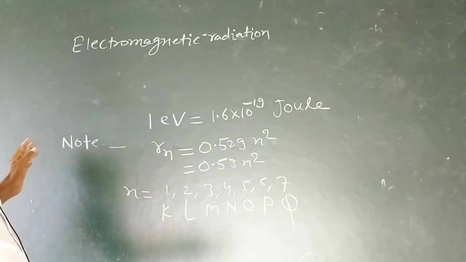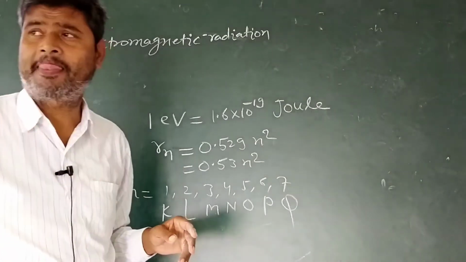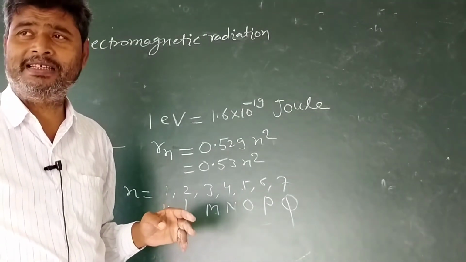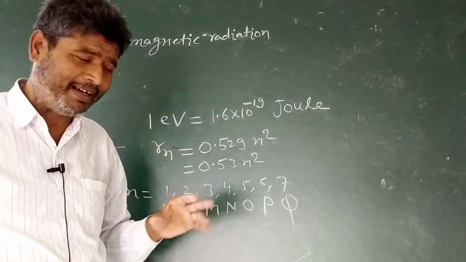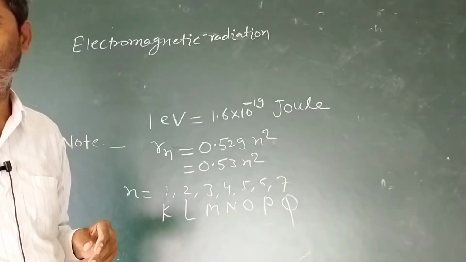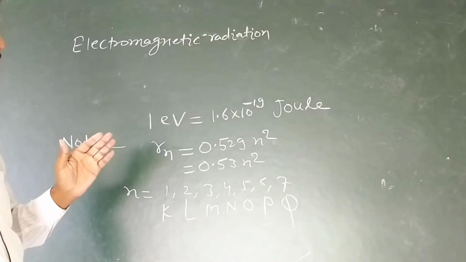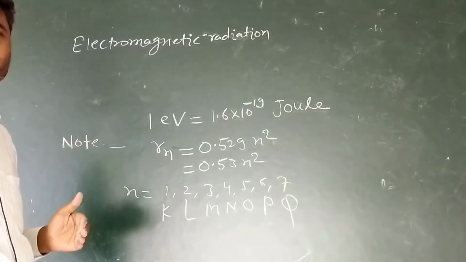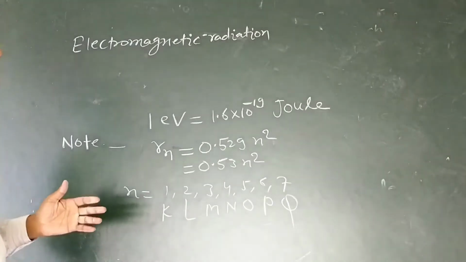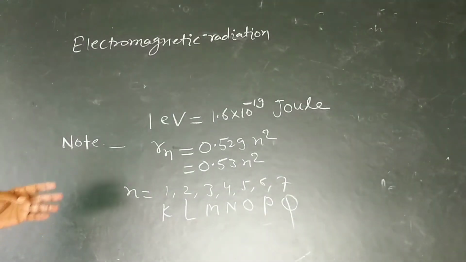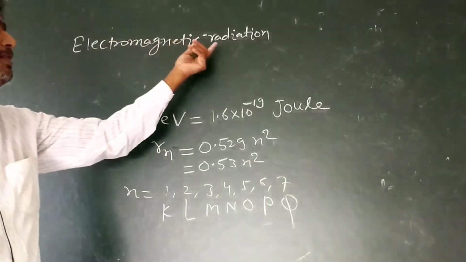There are three methods for the transfer of energy. As you know, heat, energy and work are complementary to each other. There are three methods for transfer of energy or heat. Out of the three processes, radiation is one of them.